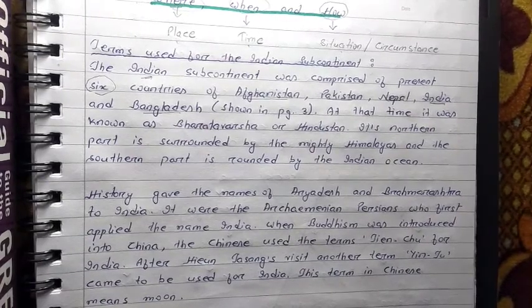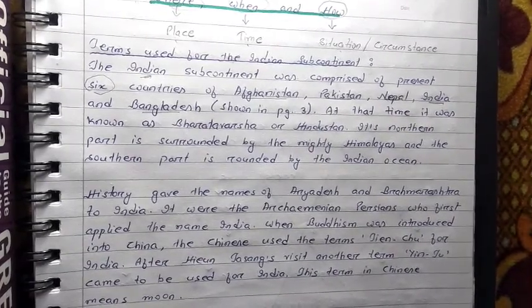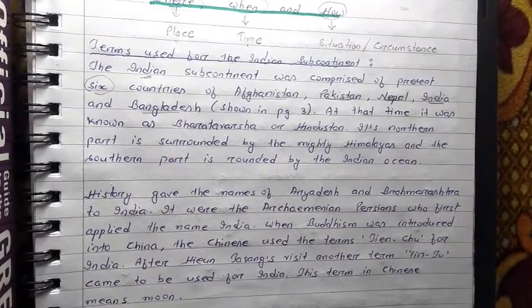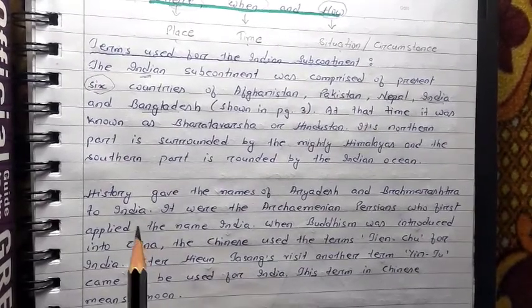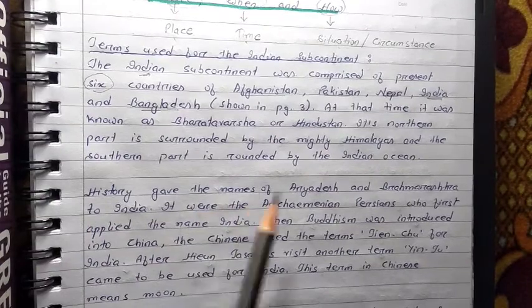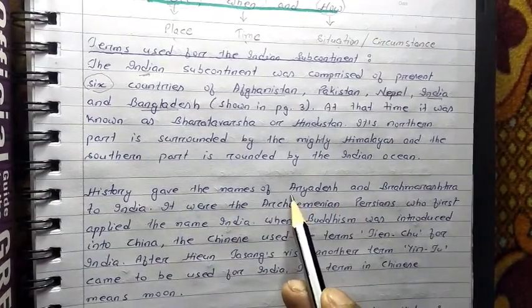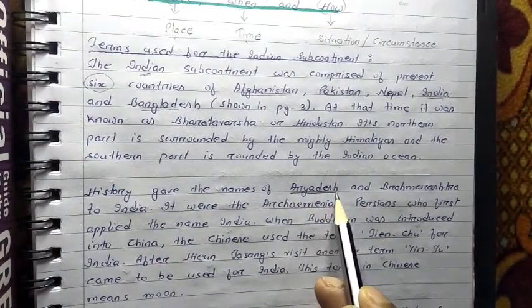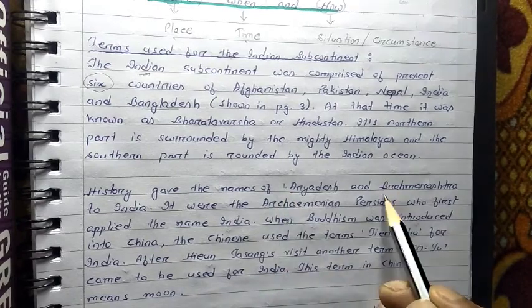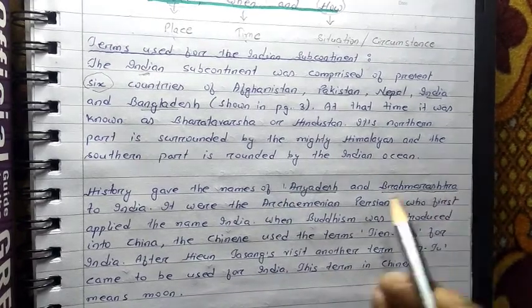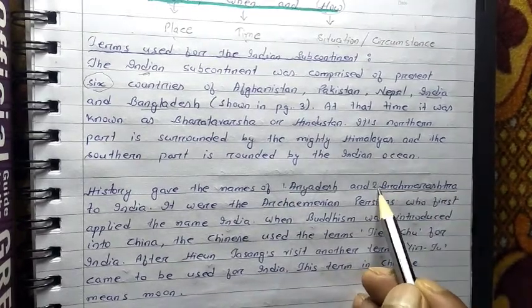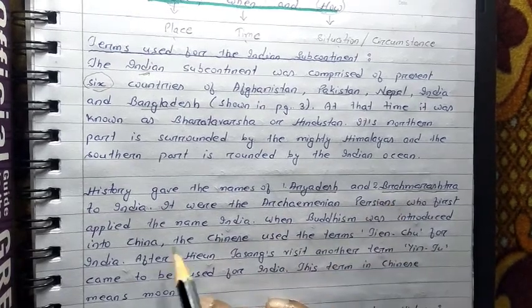Now we are going to know about the different names which were given to our country during different times. History gave the names Aryadesh. We can say our country was given 2 names by the different historians. One is Aryadesh and the second one is Brahmarashtra. Both these names were given during different times by the historians.